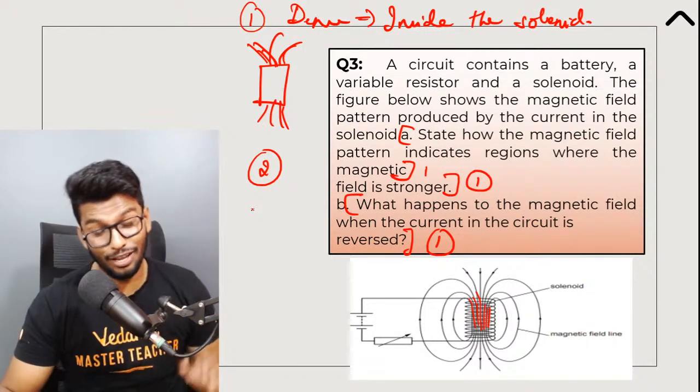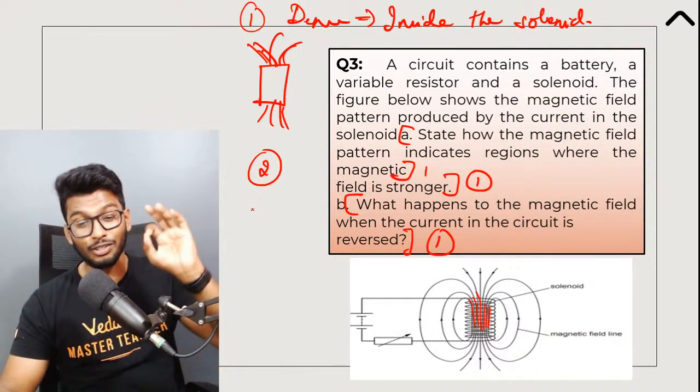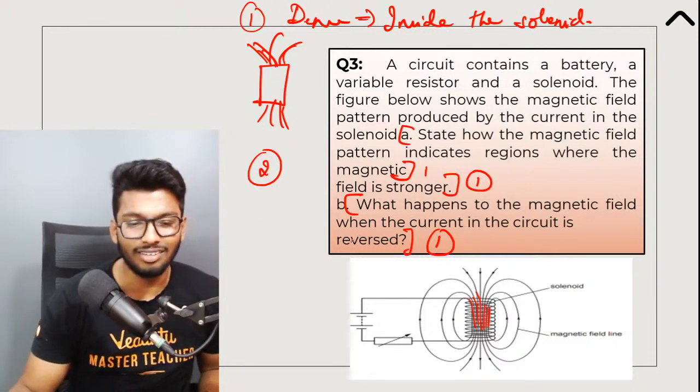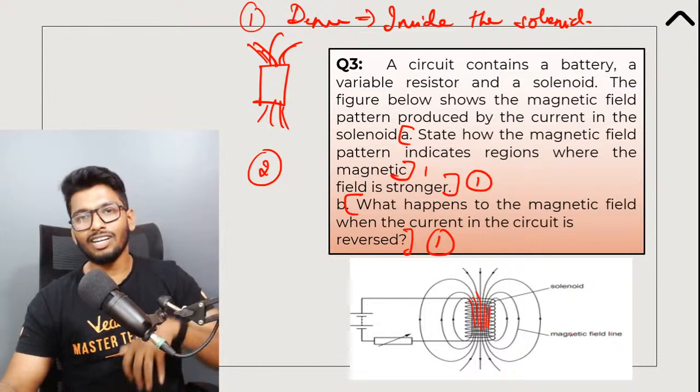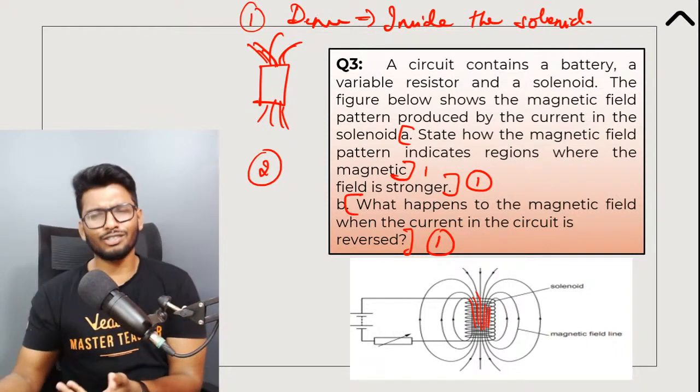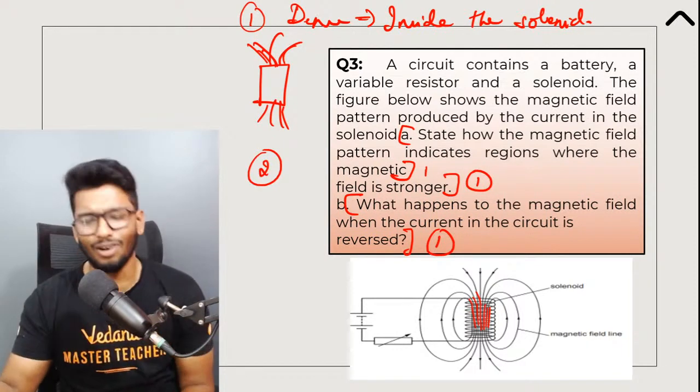Think about it, guys. Very simple question again. Uniform or strong? Piyush, inside, the magnetic field lines are uniform and strong. Just because it's uniform does not mean that it is not strong, right? It's uniform and strong as well.